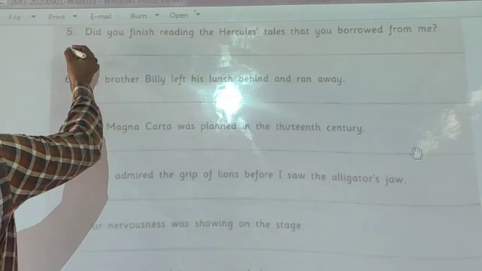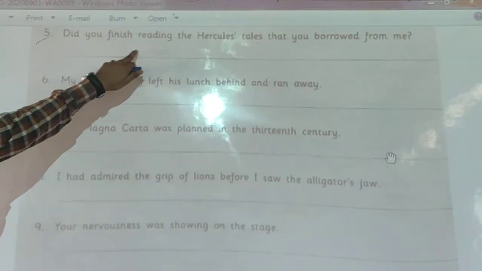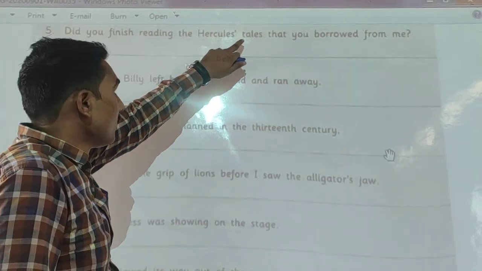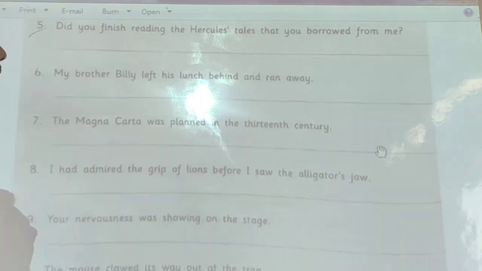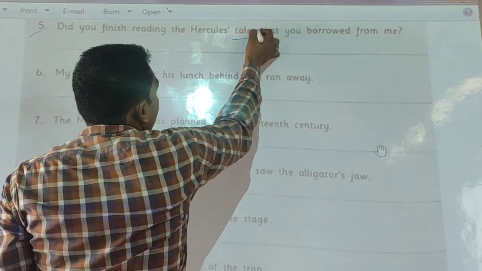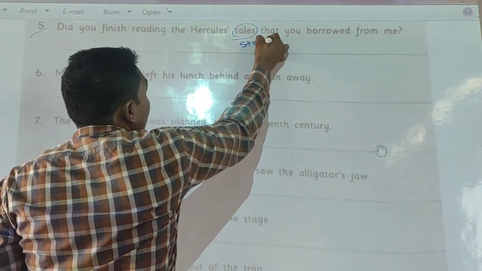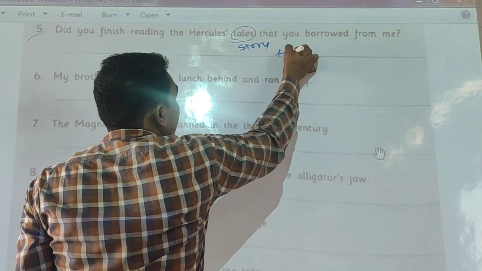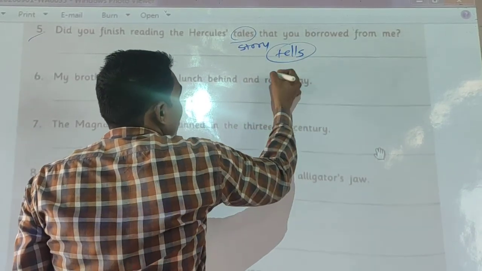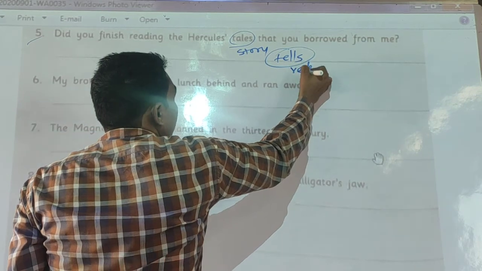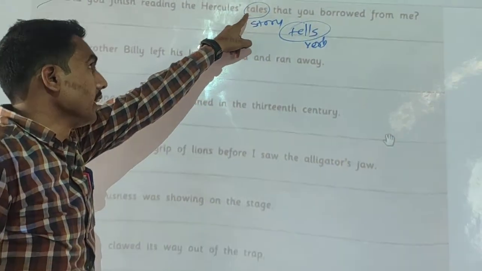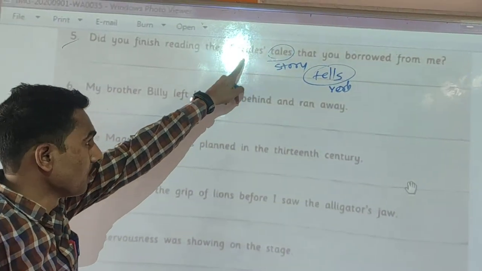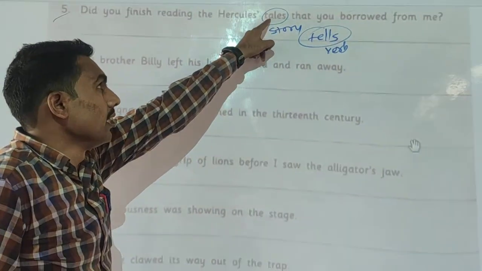The fifth example. Did you finish reading the Hercules tales that you borrowed from me? Look here. Tales and tales. Tales means story. Remember this. And this tales means song; it is a verb. Okay? Tales, it is a verb, and it is also a noun like this. Tales means story, T-A-L-E-S. Hercules story. That means tales means story.